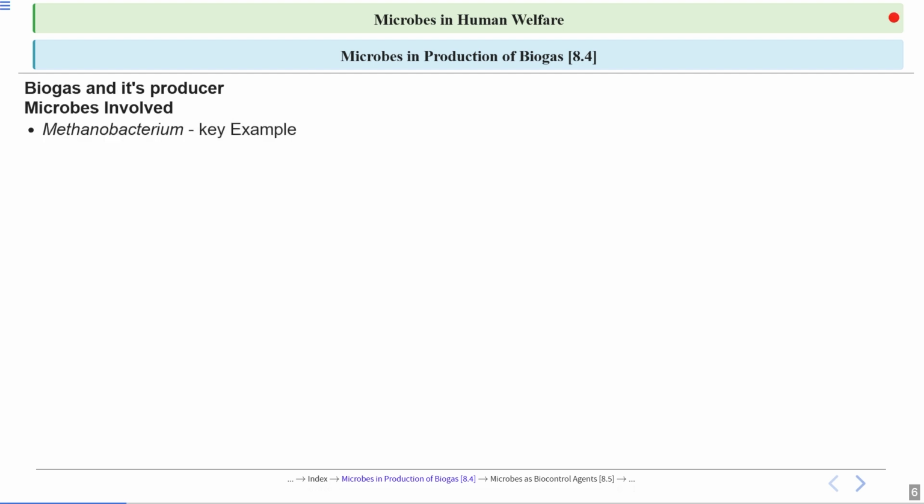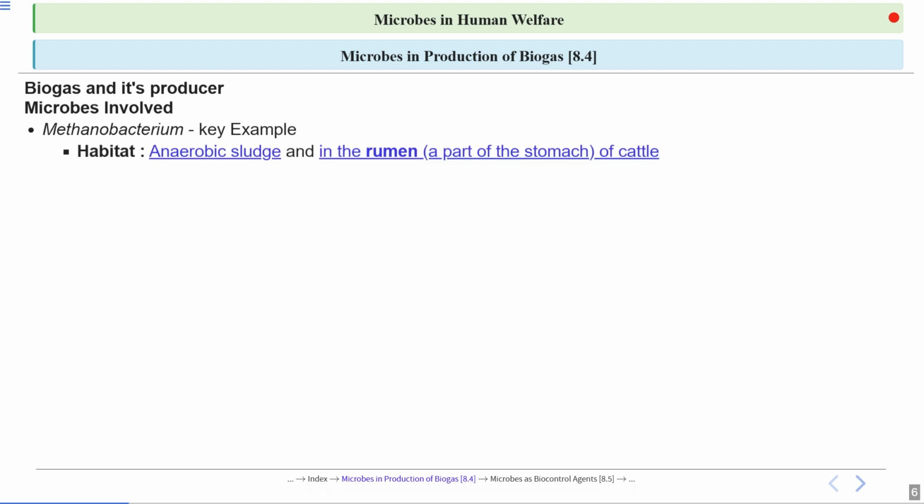Now, what are the microorganisms involved in biogas production? These are known as methanogens or methanobacteria. These are a group of anaerobic bacteria that grow on cellulosic material. Now, where do they live? These methanogens live in anaerobic sludge. They are also found in the rumen, which is a part of the stomach of the cattle.